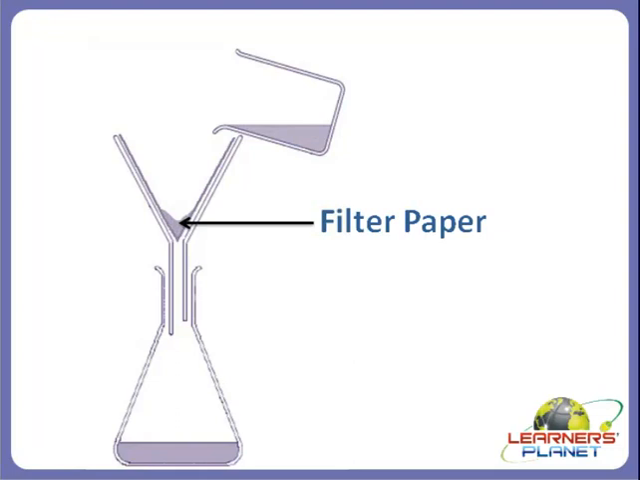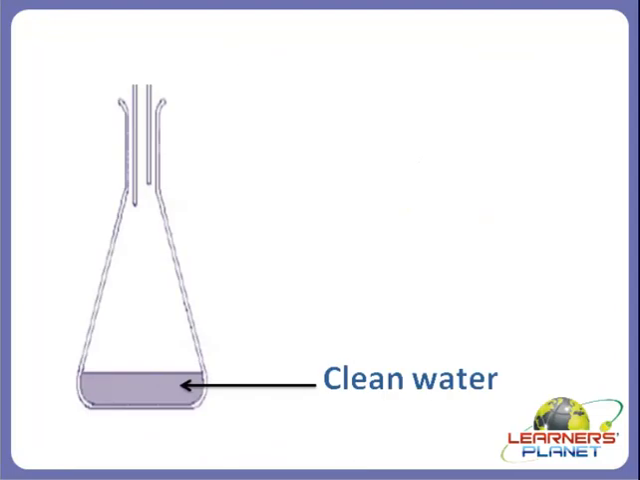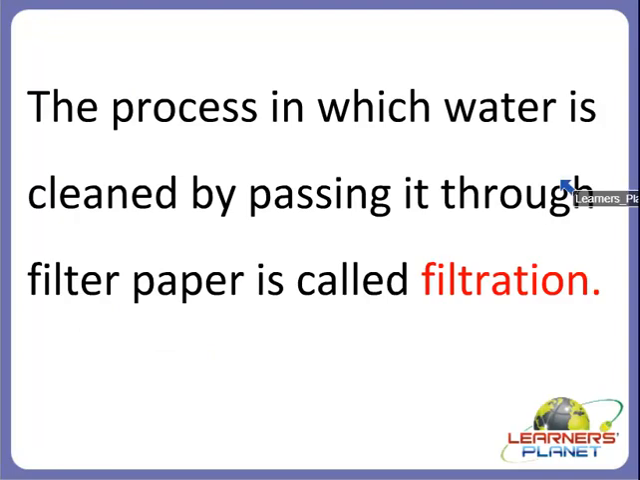So children, in this process, water is passed through a filter paper. As you can see here, we will place a filter paper over here, right? And water will be passed through the filter paper into a different vessel. Then the impurities are left behind on the filter paper and the clean water is collected below. And the process in which the water is cleaned by passing it through filter paper is called filtration.